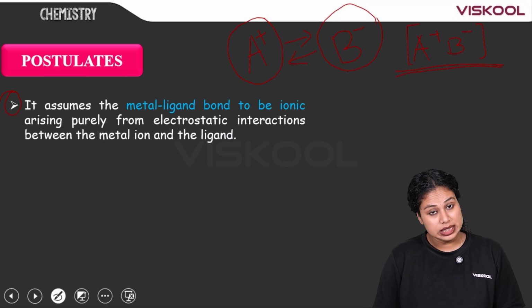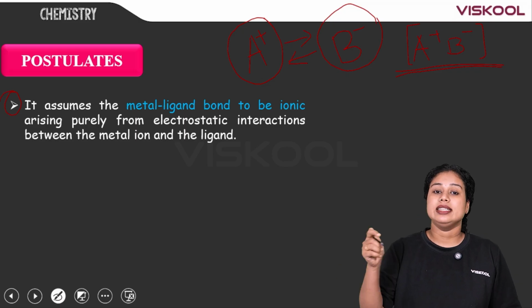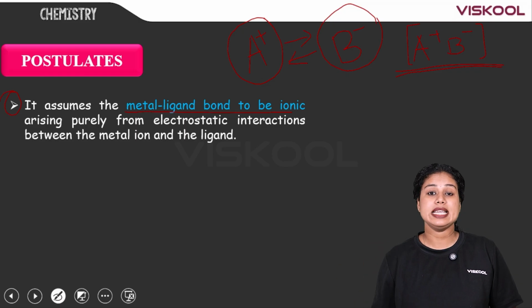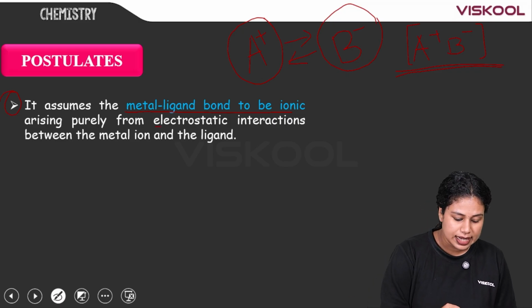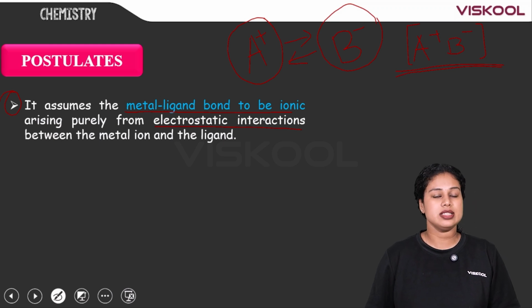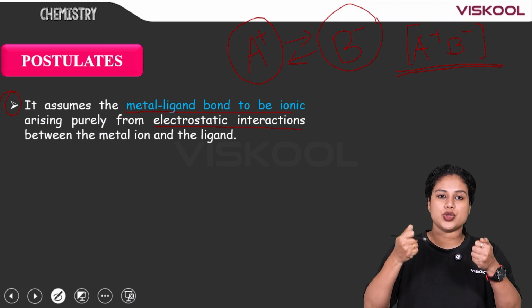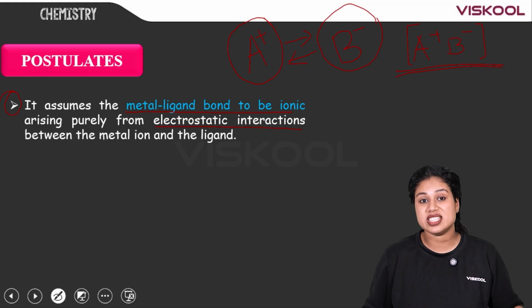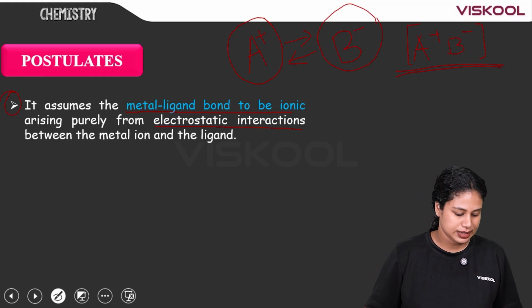So crystal field theory assumes that the metal-ligand bond is ionic, which arises purely from the electrostatic interactions between the metal ion and the ligand. There are strong electrostatic forces or interactions between the metal and ligand. This is what is assumed by the crystal field theory.